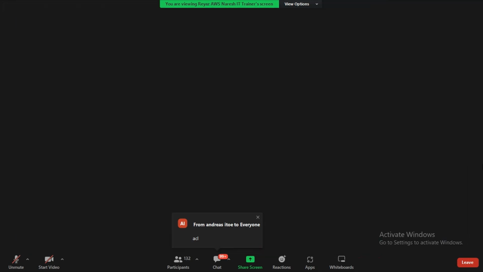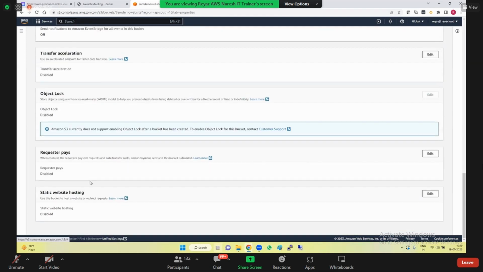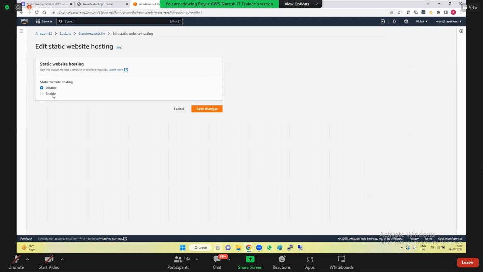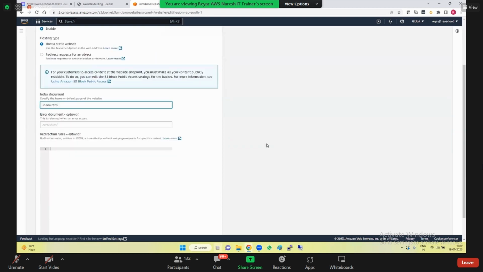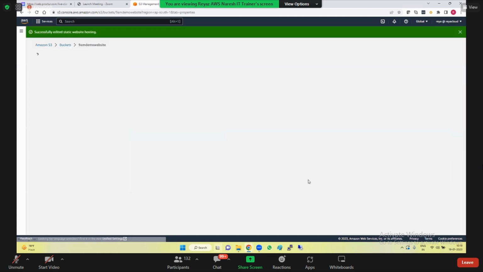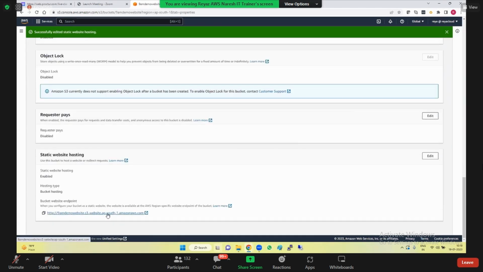What we did, we created a public bucket, we uploaded all the files and made them public. Now we need to enable static website hosting. Go to properties and come down all the way to static website hosting. Do you see this? Edit it, enable it. And what is our index? We have our index.html, the landing page. Select that, guys, and then save changes. And you have the URL at the bottom.